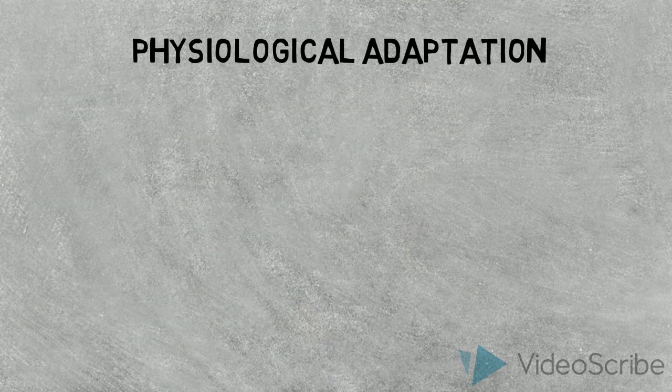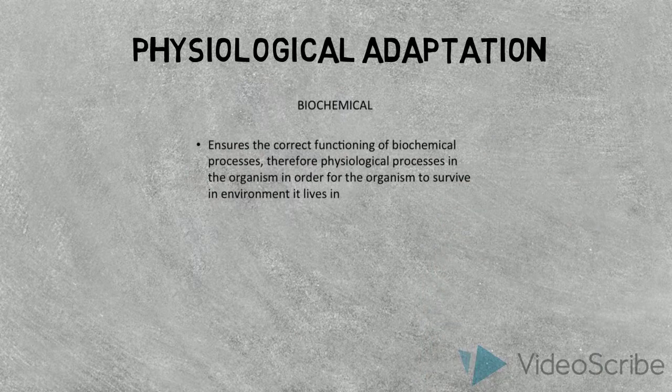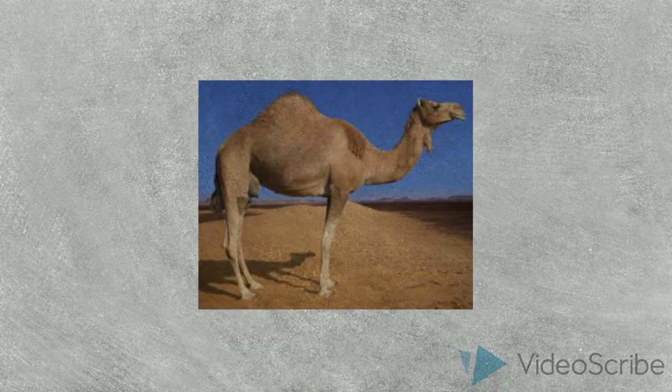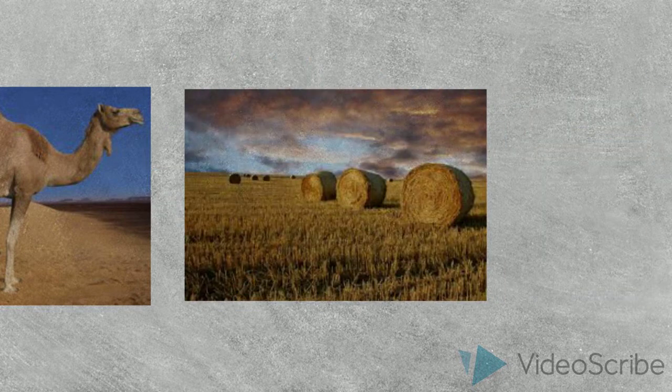Physiological or biochemical adaptation ensures the correct functioning of biochemical and therefore physiological processes in the organism in order for the organism to survive in the environment it lives in. For example, the camel has a long loop of Henle in its kidneys to conserve more water. Yeast respires aerobically or anaerobically depending on O2 availability.